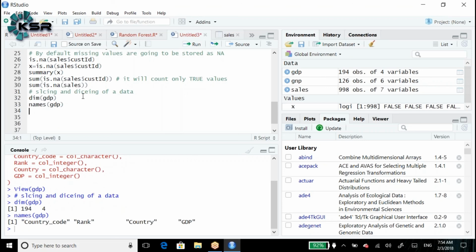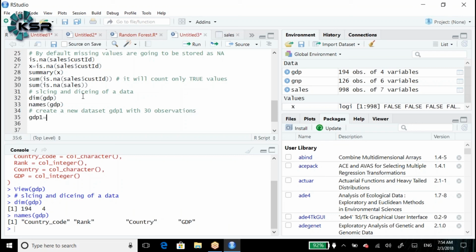Now, let's say I need to print the first few observations in GDP 1, the first 30 observations. How many ways can we do that? Create a new data set GDP 1 with 30 observations. How do we create that?